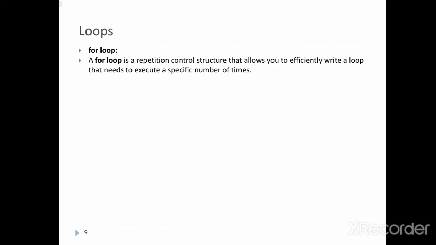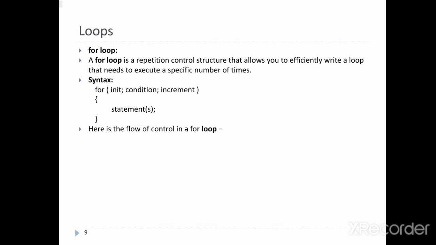Next one is the for loop. For loop is a repetition control structure that allows you to efficiently write a loop that needs to execute a specific number of times. The for loop is the most popular loop. It is widely used by programmers. It is also an entry control loop.